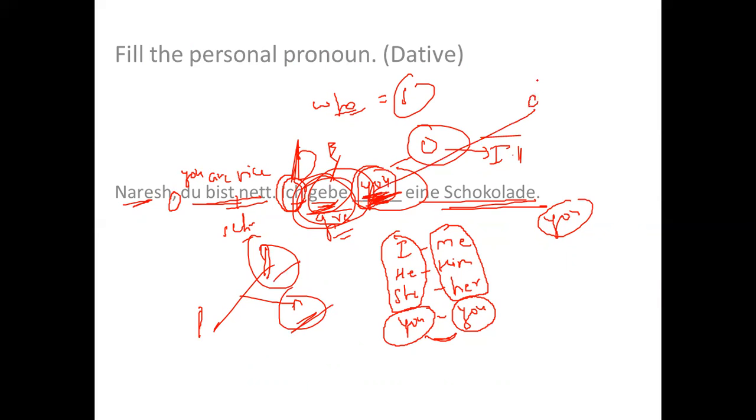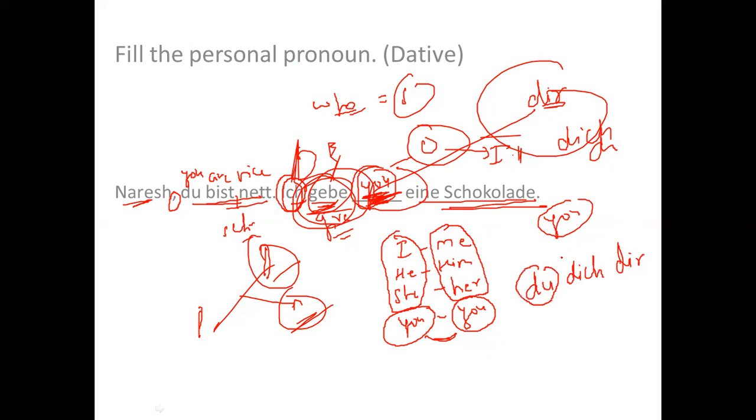Now I will be using dir here and not dich and not du. So three things are there. One is du, second is dich, and third is dir. Du is nominative, dich is accusative, and dir is dative. Here I am using dir because I need to use dative here. This du is the subject. This is accusative, right?